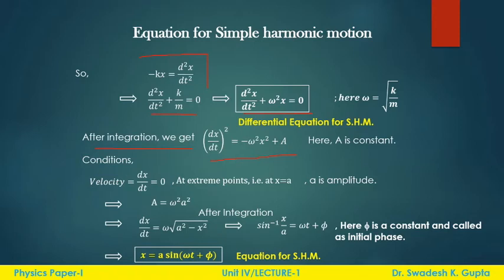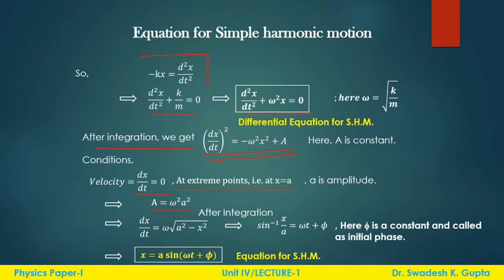Now because the particle is moving around a fixed point to and fro, when the particle is at the extreme point, that is at x is equal to a, where a is the amplitude, the velocity of this particle will be 0. So dx by dt will be 0. Now putting dx by dt equal to 0 and x is equal to a in this equation, we will get the value of A is equal to omega square a square.